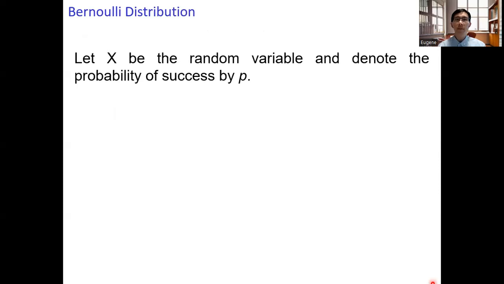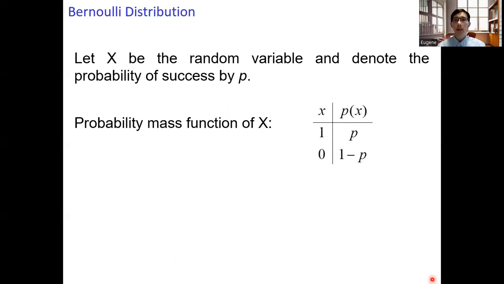Let x be the random variable and denote the probability of success by p. Then the probability mass function of x is given in the following table. X has a value 1 with p of x equals p, the probability of success, and x equals 0 with probability 1 minus p.